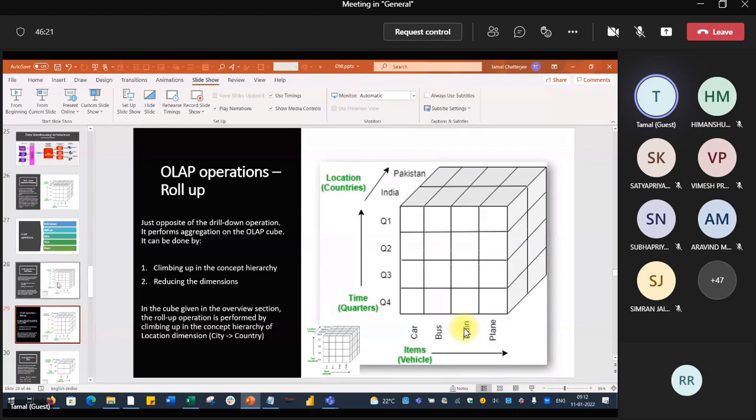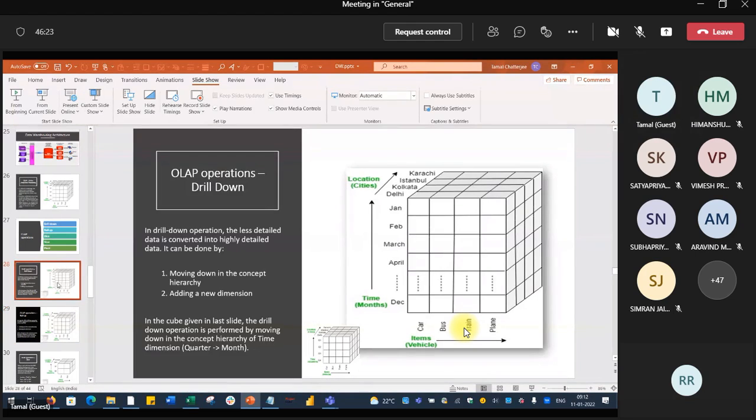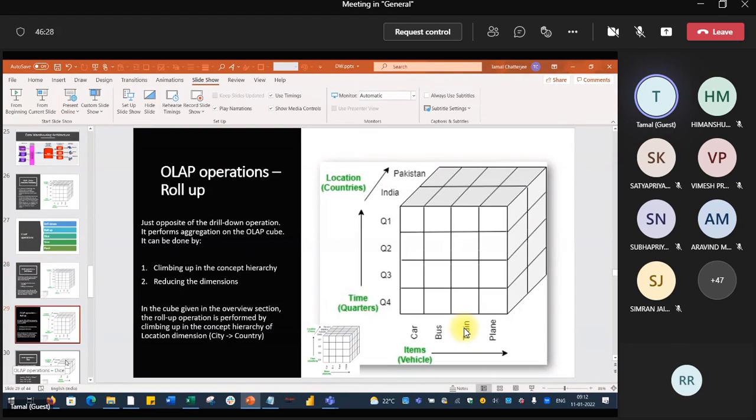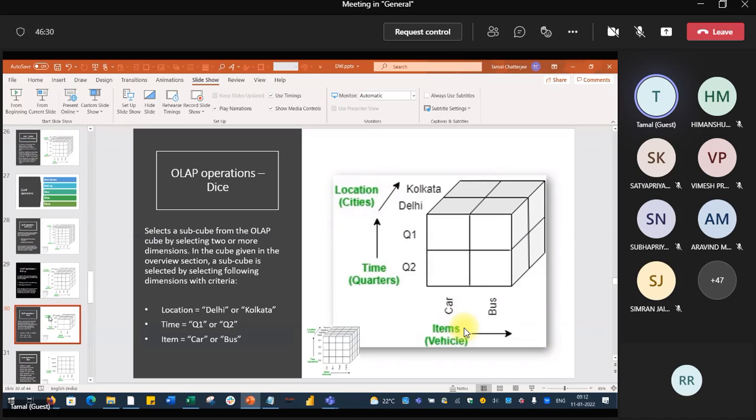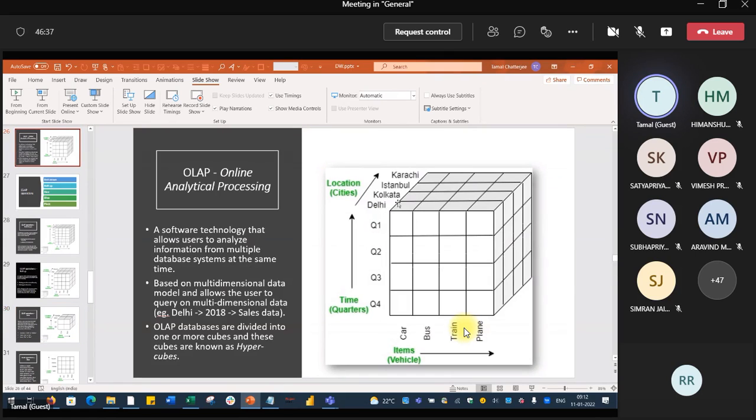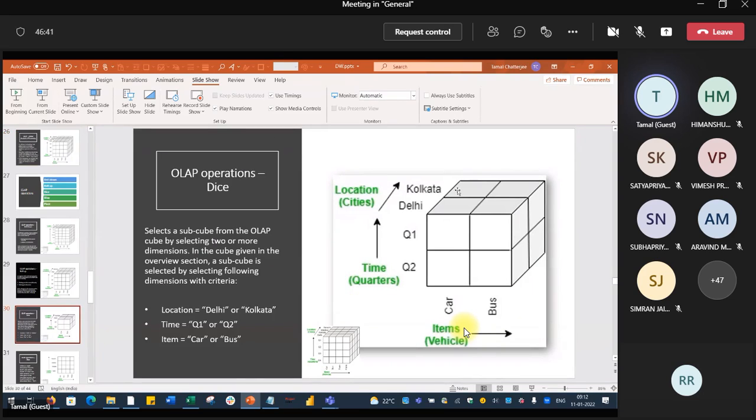Let's see. So that is the drill down roll up. Now dice, slice and dice. Slice is actually, you see the entire cube is like this. If you want to get the data for Kolkata and Delhi, and for Q1, Q2, and for car and buses, a subset of data, you are slicing a cake.